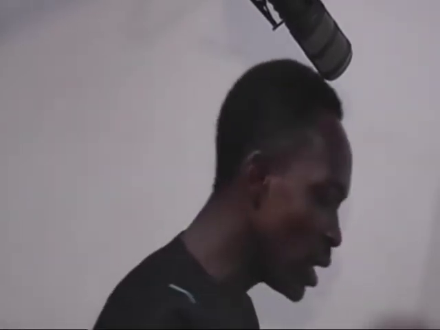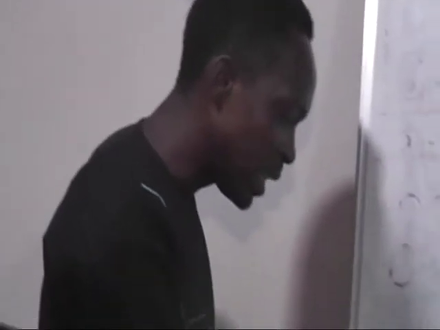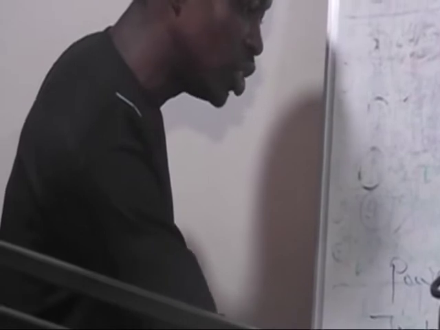Joules is spelled J-U-L-E-S, and the symbol is capital J. That is the unit of energy and also work. So the first thing that we have learned is that energy and work can be used interchangeably because the more energy you have, the more work you can do. The less energy you have, the less work you can do.